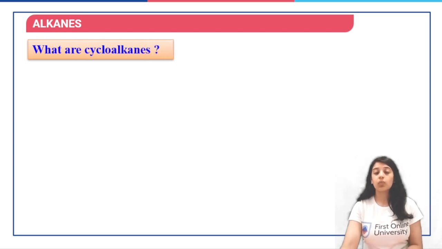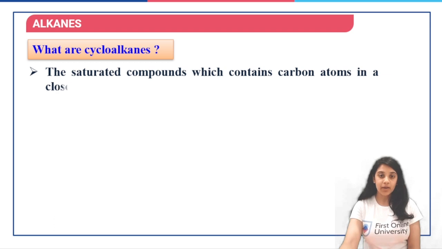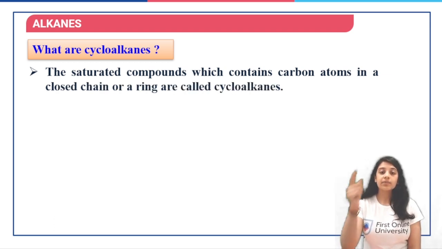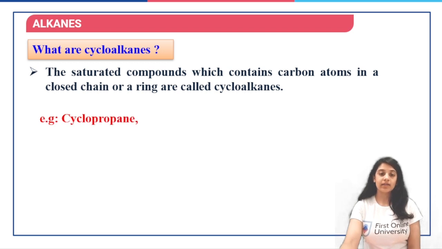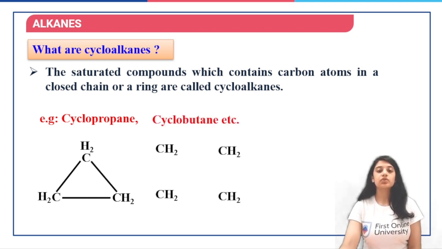And aromatic. So, what are cycloalkanes first of all? Those saturated compounds that contain carbon atoms in a closed chain or ring, these are cycloalkanes. For example, if I say cyclopropane, a simple triangle, or you can say cyclobutane, a simple square.